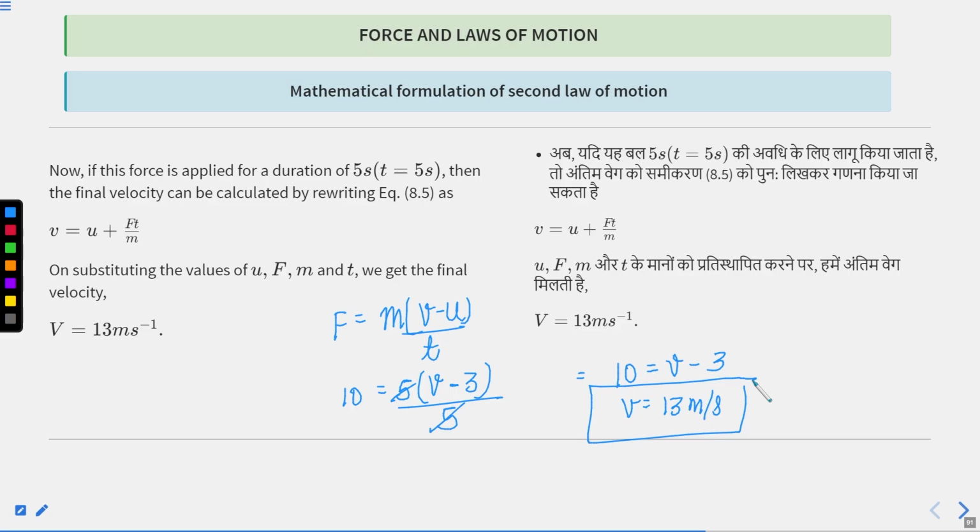Okay, class? So in today's class, we have studied the second law of motion, and we have mathematically formulated the formula of momentum and force, and we discussed where this acts in our daily life. In the next class, we will continue with the second law of motion and try to learn about the third law of motion. I hope today's class is clear to all of you.